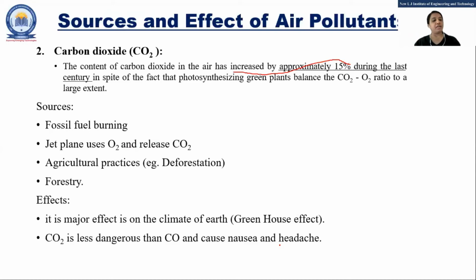From any burning, CO2 will be generated. Fossil fuel burning, and jet planes use O2 and release CO2.